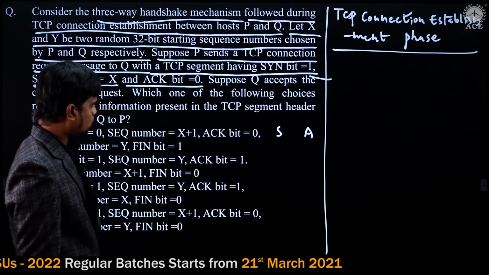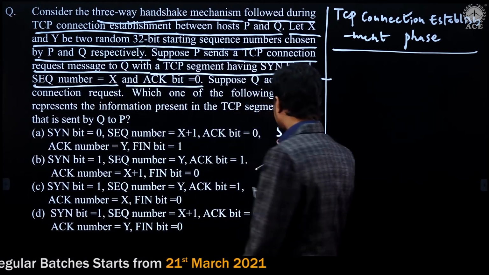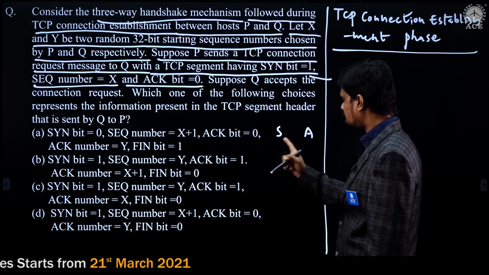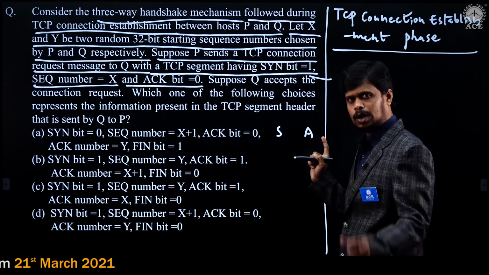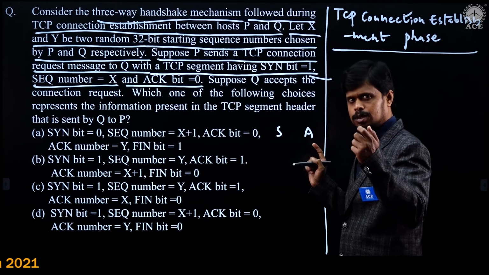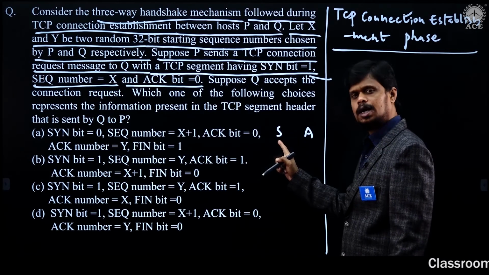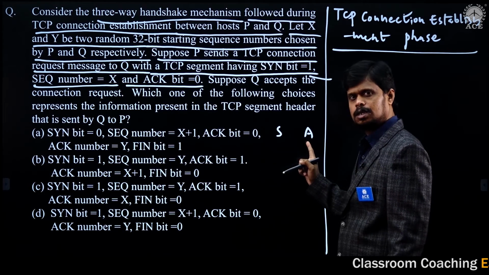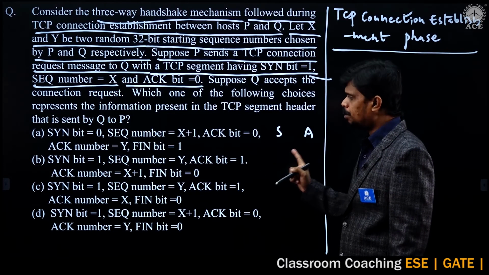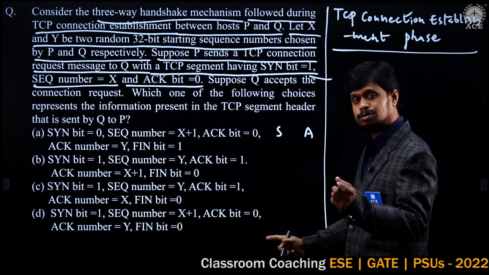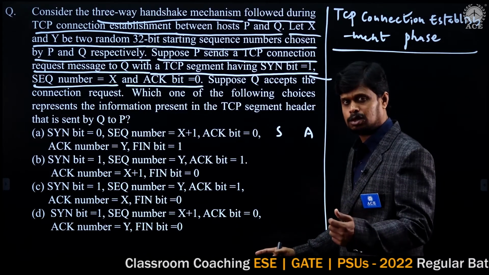So among the given options, based on these flags itself, what are the two flags we are using in the connection establishment phase of TCP? The synchronization flag and the acknowledgement flag. But among the options, the finish bit status is also given.